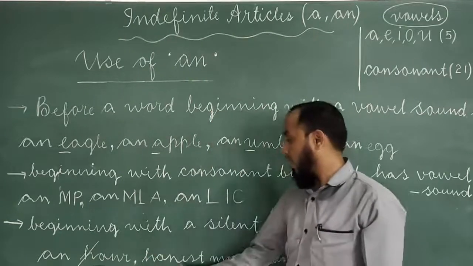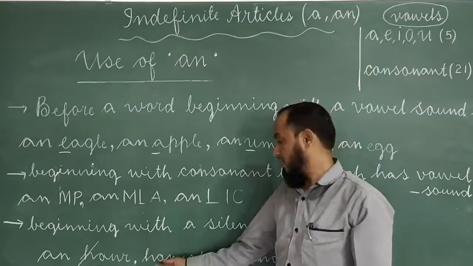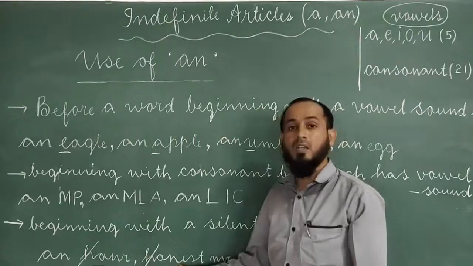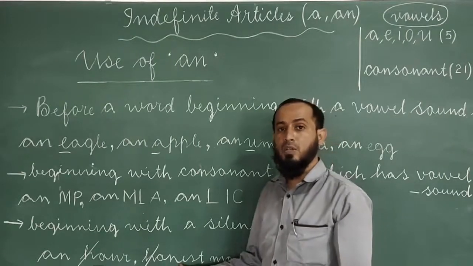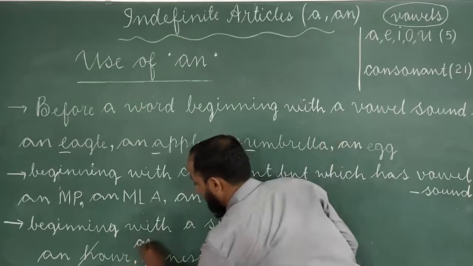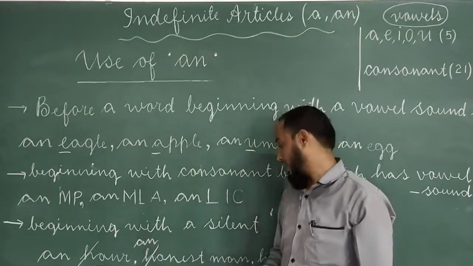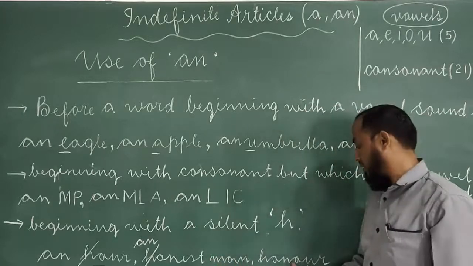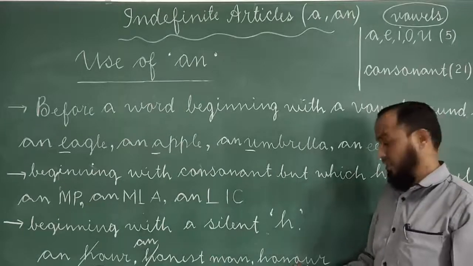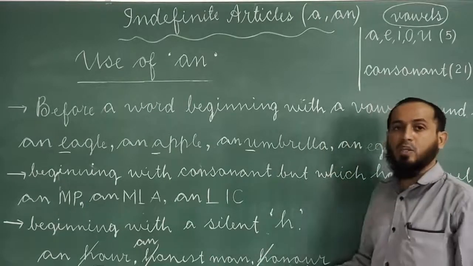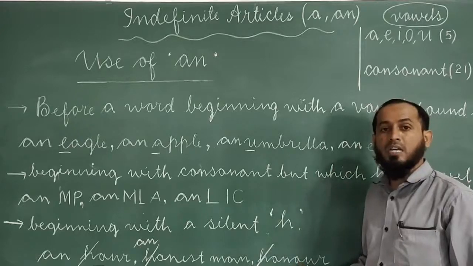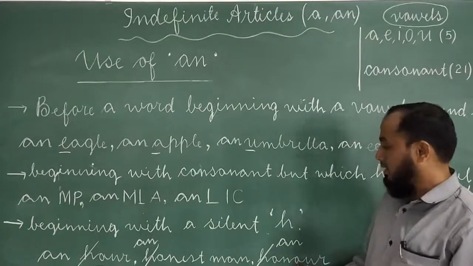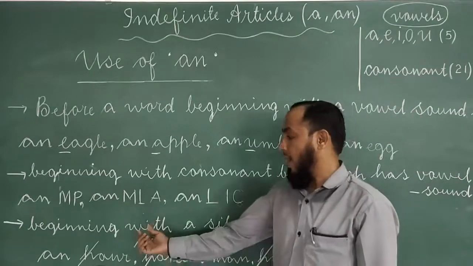The next, honest. Okay. Here also H is silent. H is not pronounced. Honest, o sound, vowel sound. So we have to use here an article. An honest. Next, an honest man, an honest boy. Then honor. Here also H is silent. H is not pronounced. Honor, o sound. So we have to use here an honor, an honest man, and an hour.